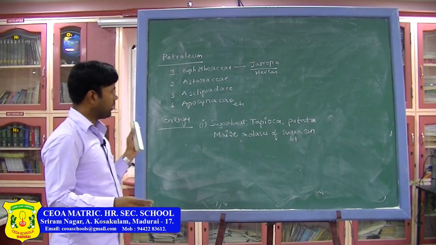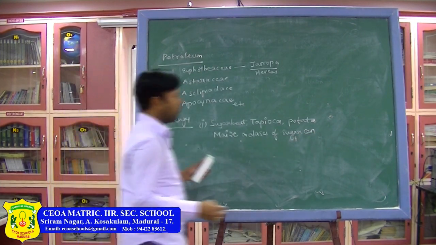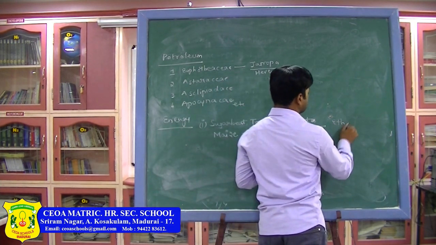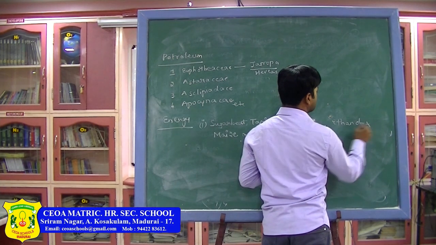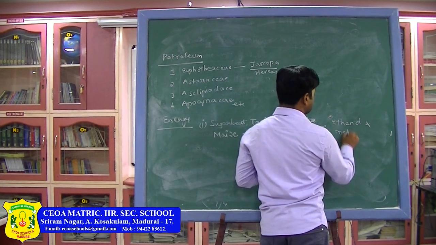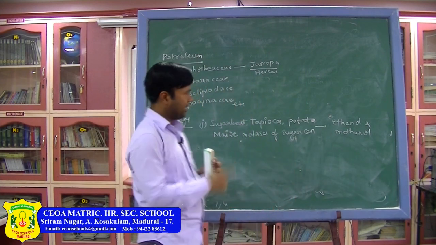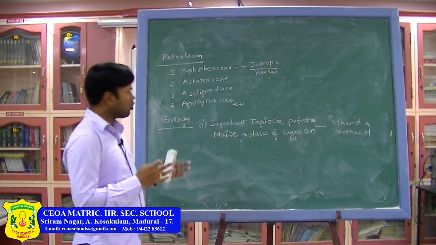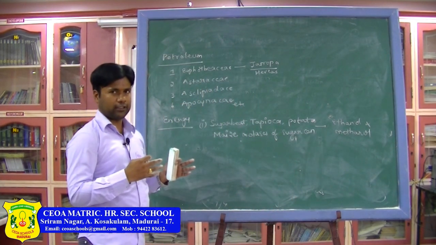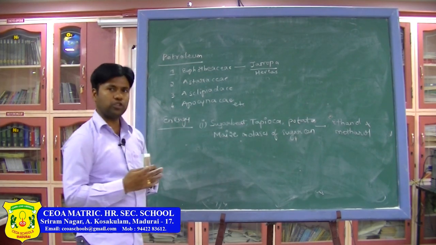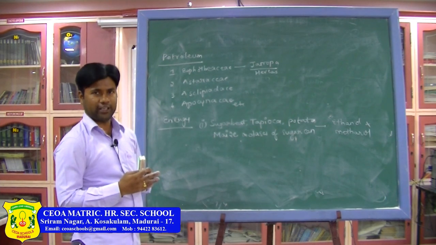From these what we are extracting, we are getting ethanol and methanol. Ethanol and methanol we are getting. Okay. So, as alternative sources, nowadays we are producing petrol or diesel from these plants and we can run motor vehicles.